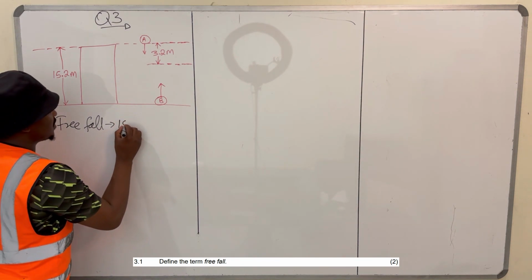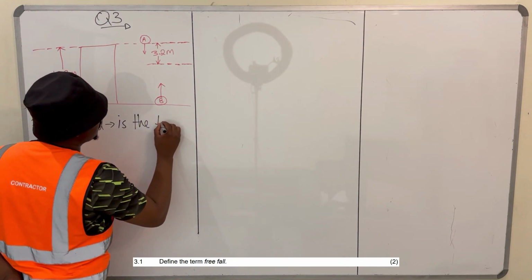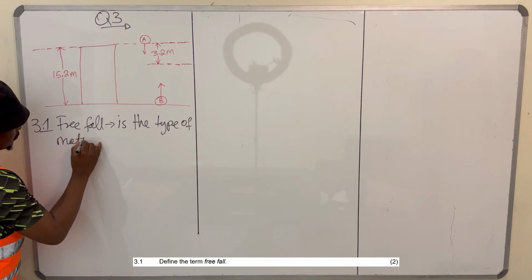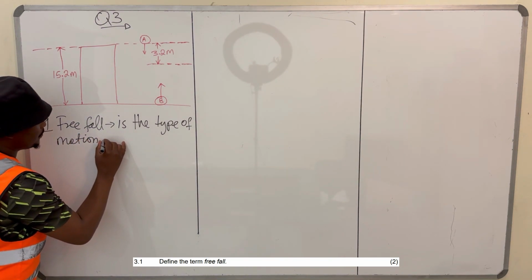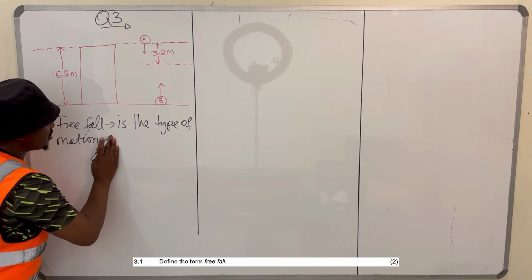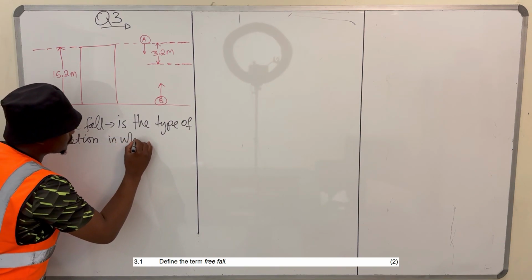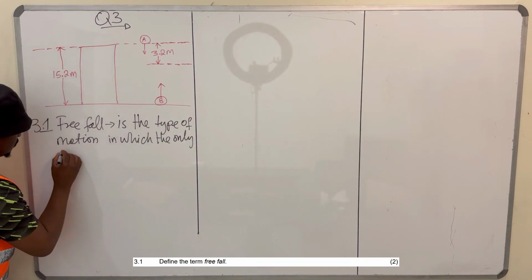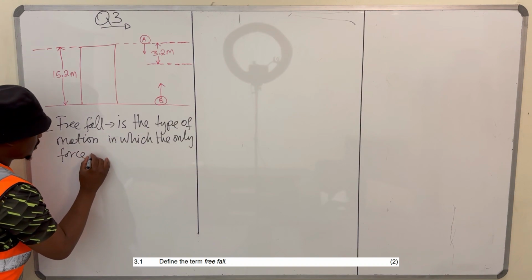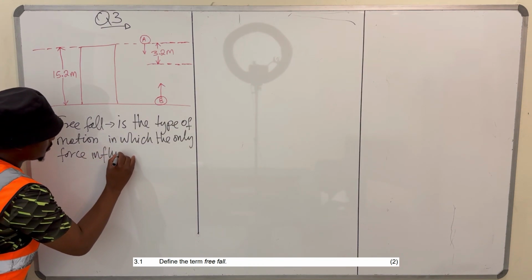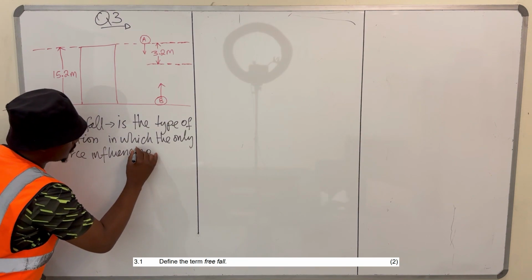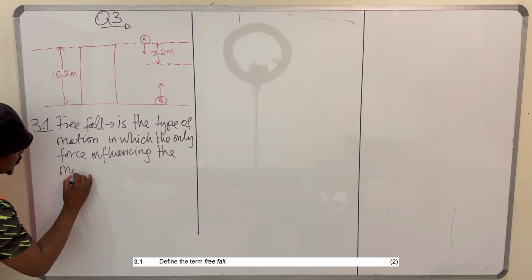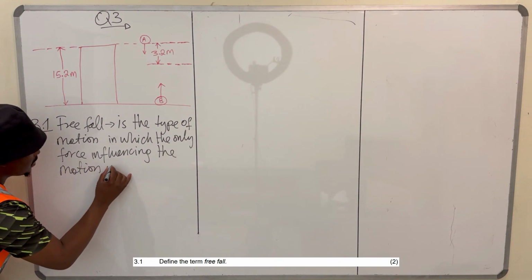Free fall is the type of motion in which the only force influencing the motion is gravity.